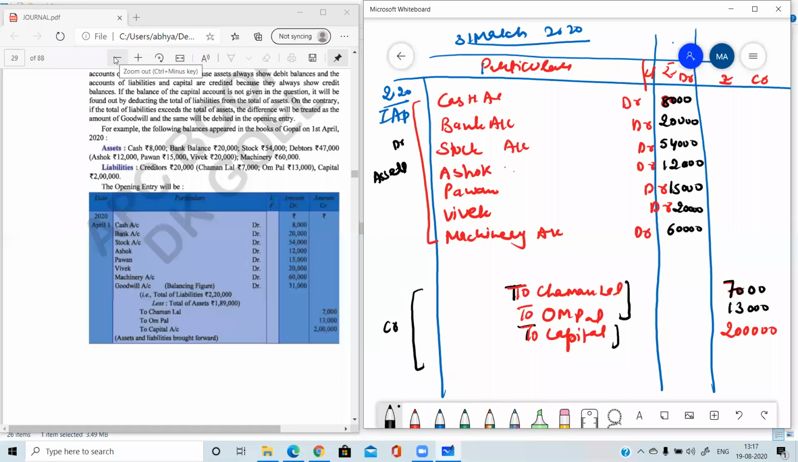Now, before closing this entry, we need to find out whether the debit total is equal to the credit total. So we need to do the total. Just find out the total of both sides and tell me. You can see that on the credit side, the total is 2,20,000, that is 2 lakh plus 7 plus 13. Now just find out the total of the debit side and please tell me. So this is 60,000, 60 plus 20, 80, 80 plus 20, 1 lakh, 1 lakh 8,000.